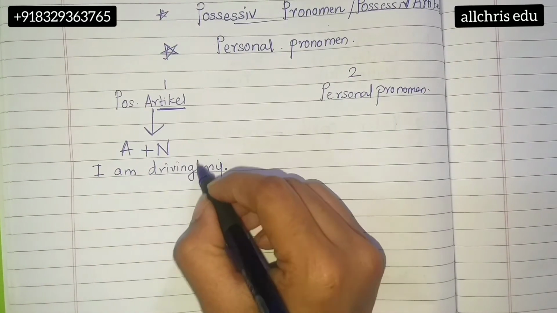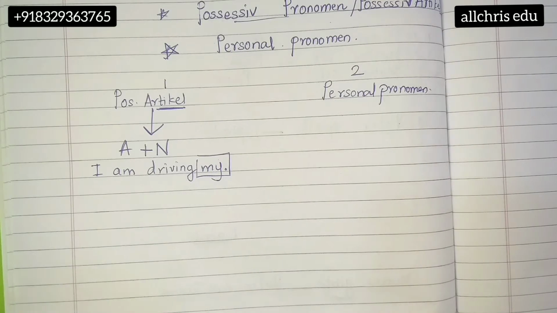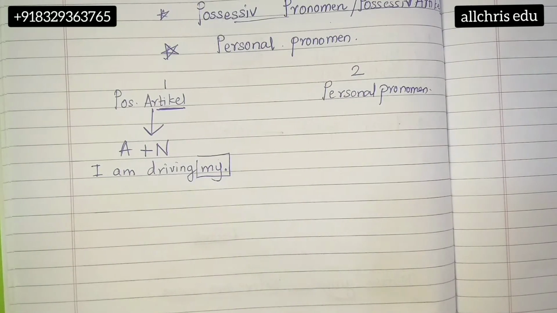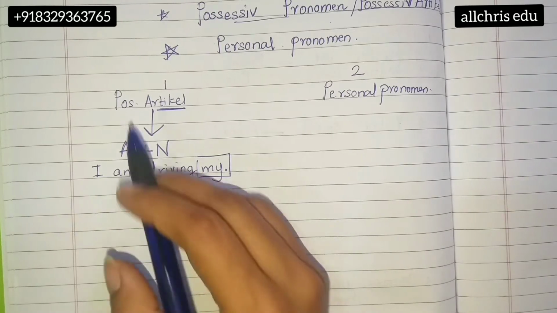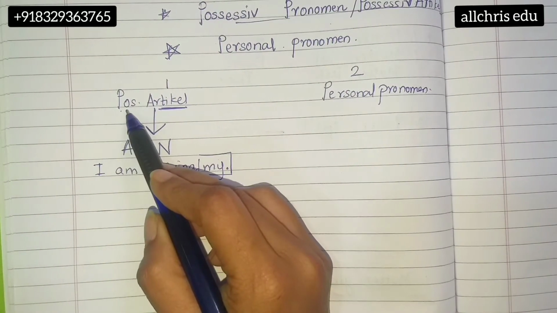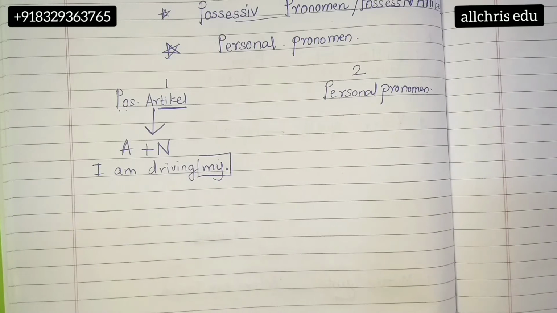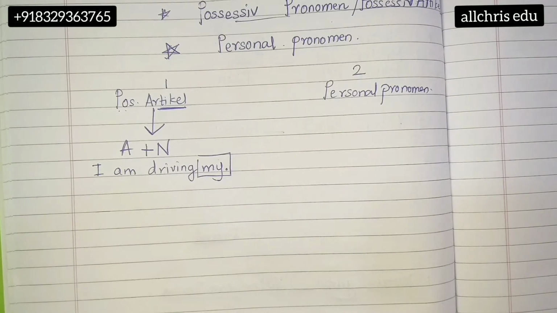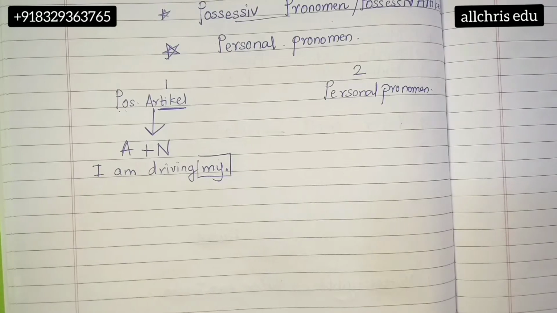Now, first of all, this 'my' is a possessive article or possessive pronoun. Why do we call it possessive? Because the name itself tells us we are going to show some possession in the sentence, like we are possessive about our things. We say this is my book. Please don't touch my book. This is your pen.